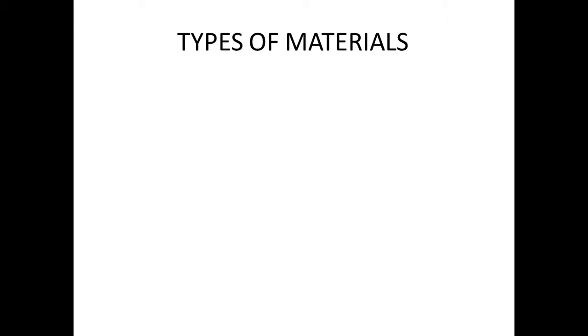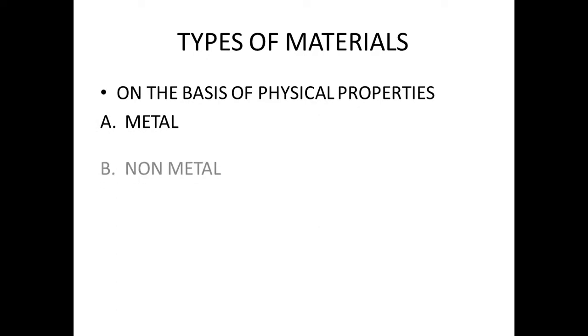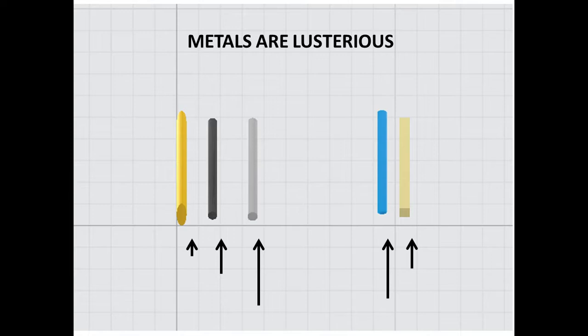You have seen that elements can be classified as metals or non-metals on the basis of their physical properties. Basically, there are two things, metal and non-metal, and we have to differentiate both of them according to their physical properties. There are five types of wire shown on your screen, out of which three wires are metals and two are non-metals.